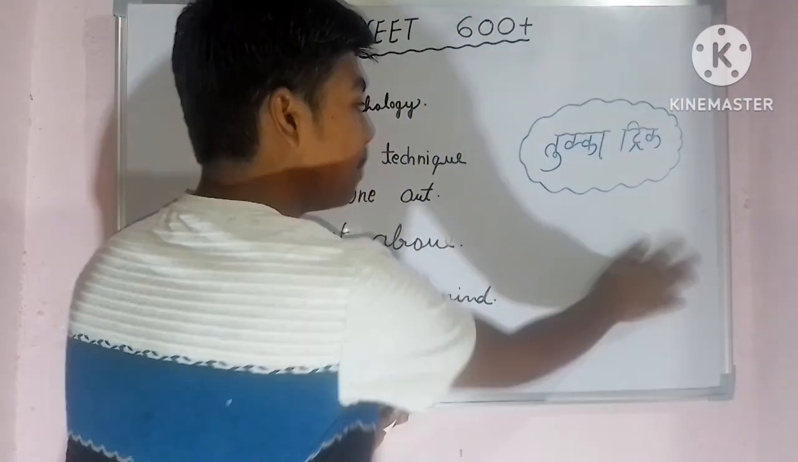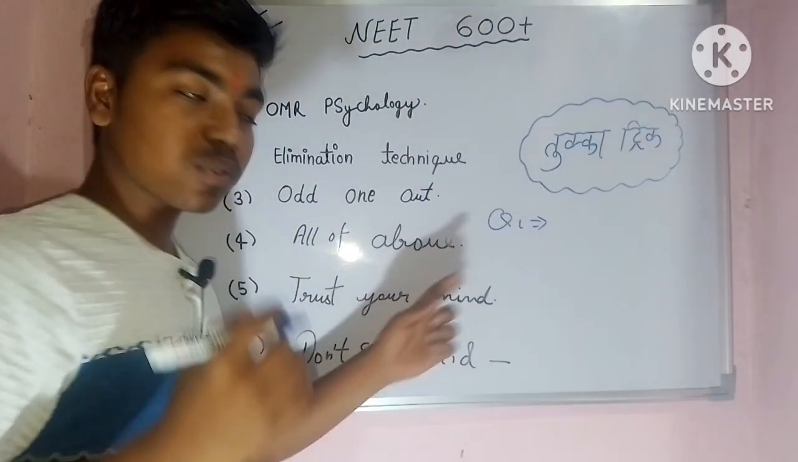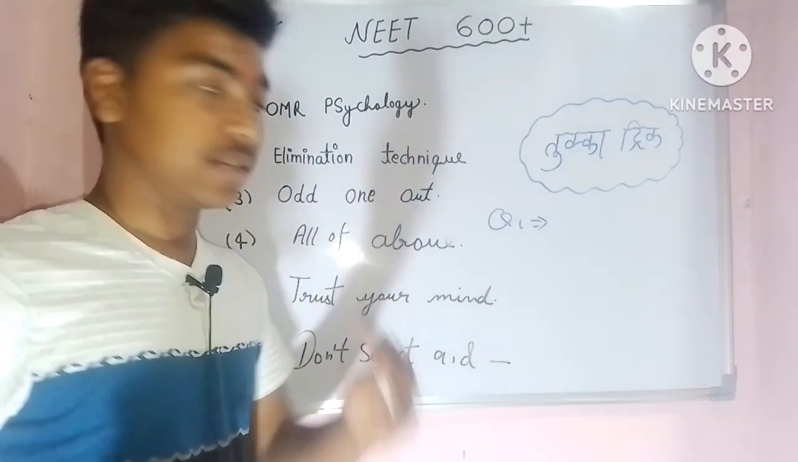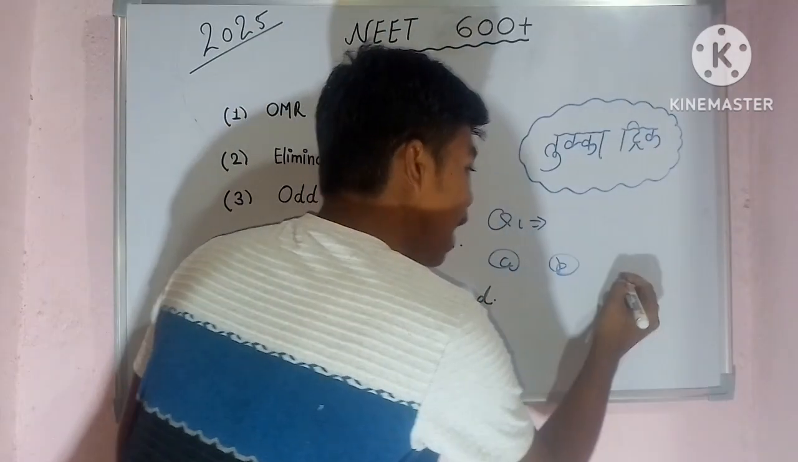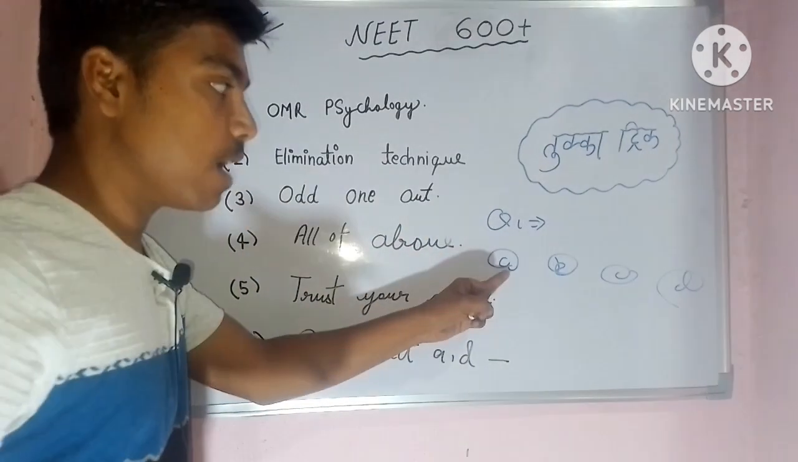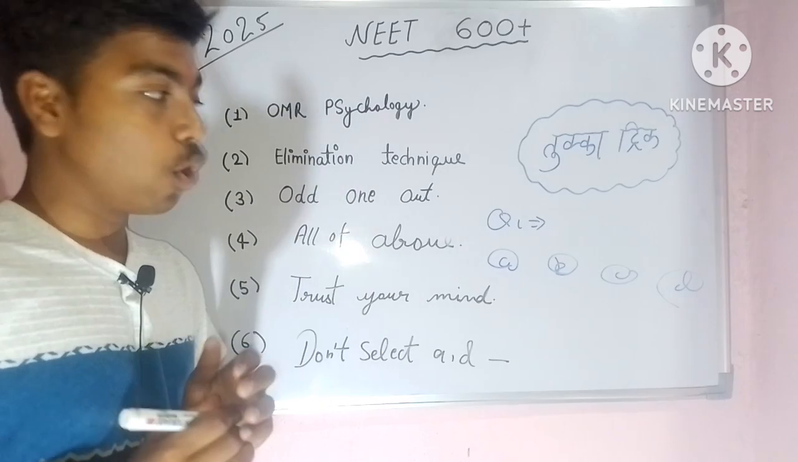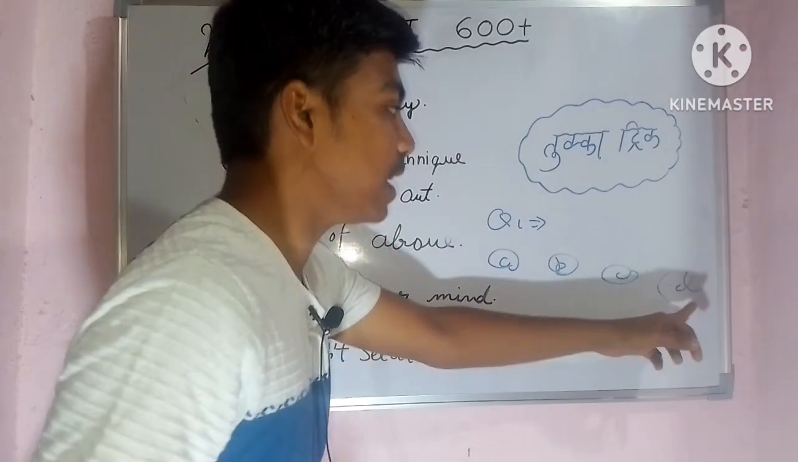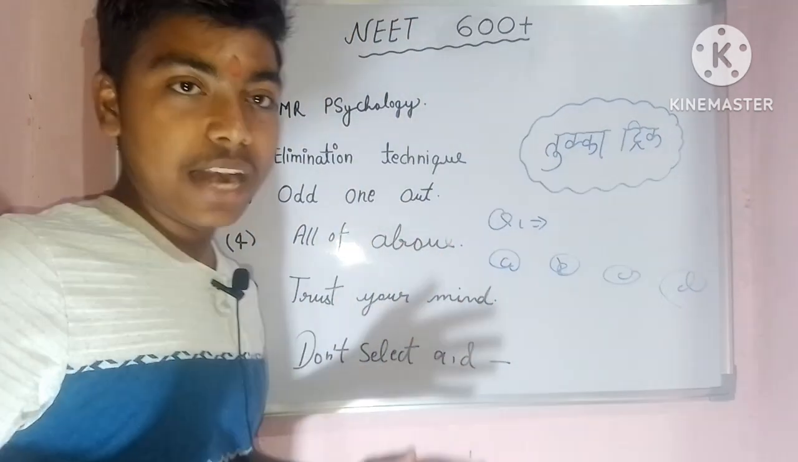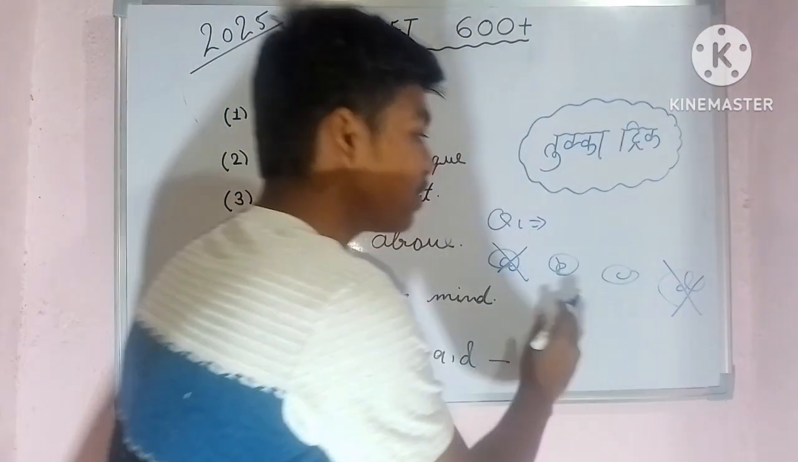Let's take an example. We have question number 1, and this question gives us 4 options: option A, B, C and D. But we already know that the B and D options are wrong; in any situation, they will not be the answer. So we will cut down these 2 options, and only 2 options remain.